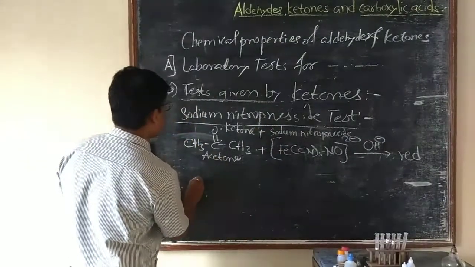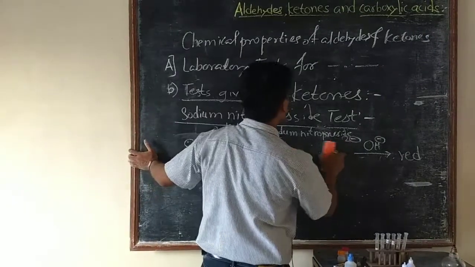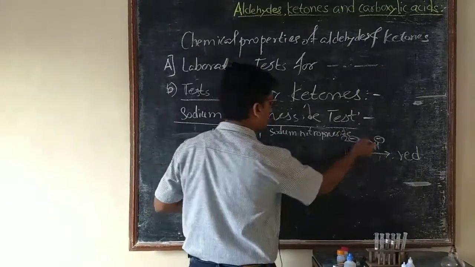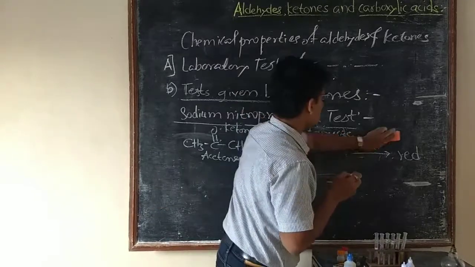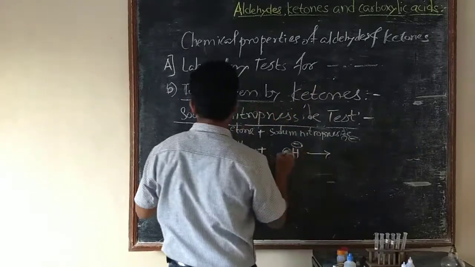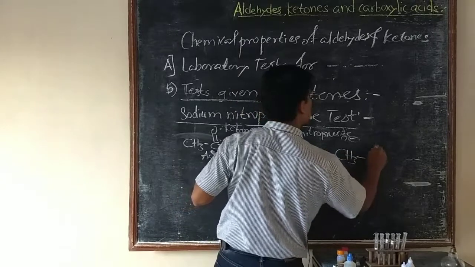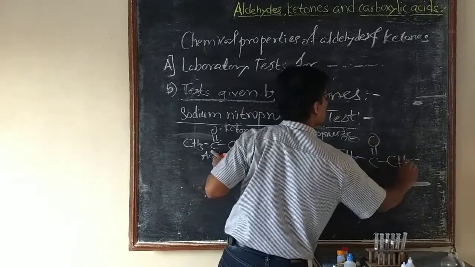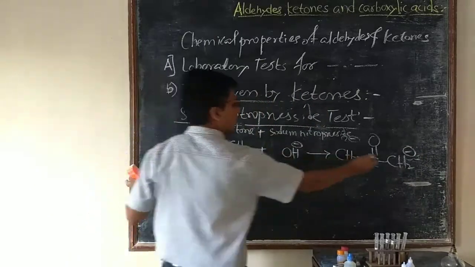When this acetone is treated with the reagent, first the acetone, a ketone, combines with OH minus, our base alkali, to form the anion of the ketone, CH3 C double bond O CH2 minus, plus H2O.